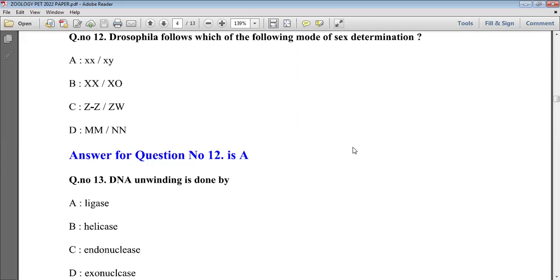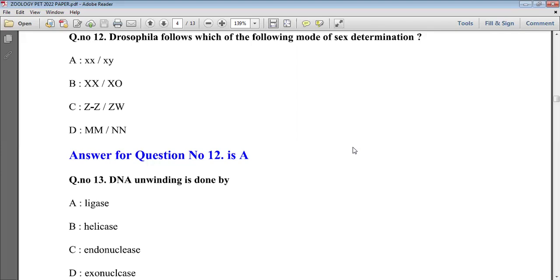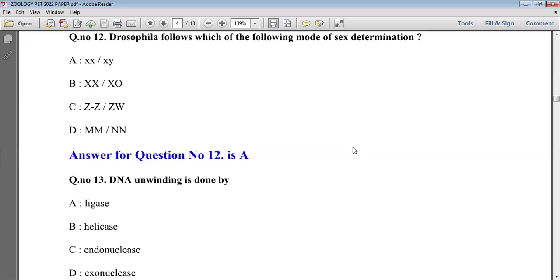XX denotes the female, and XO from option B denotes the male in insects and grasshoppers. In the correct answer, XX represents a female fly, whereas one X chromosome shows a male. If XO is present, it is used for the sterile male.